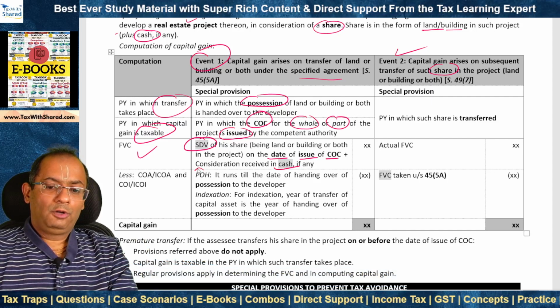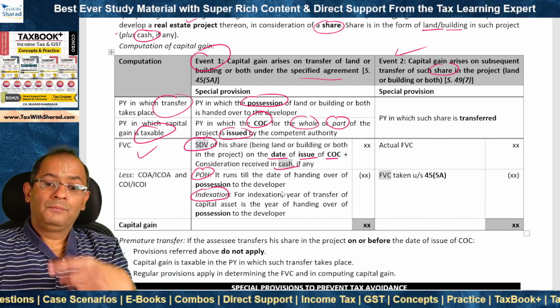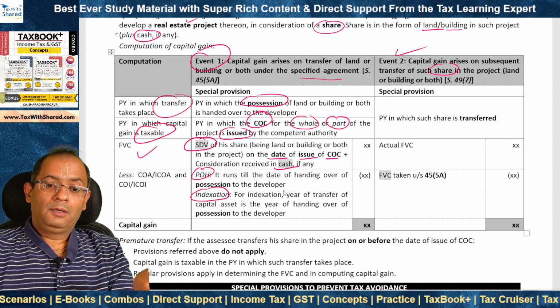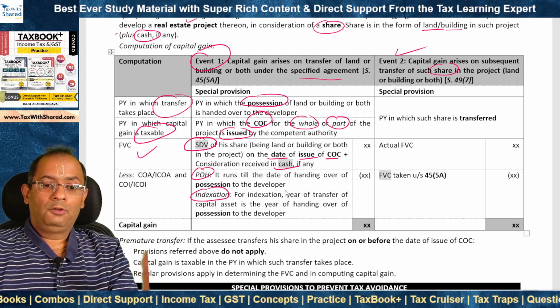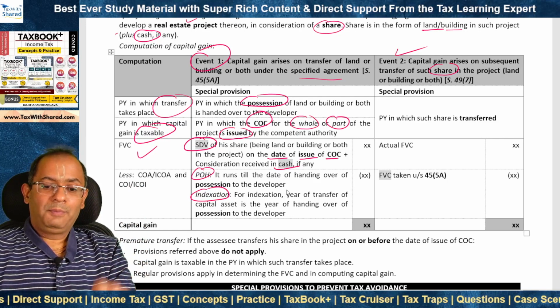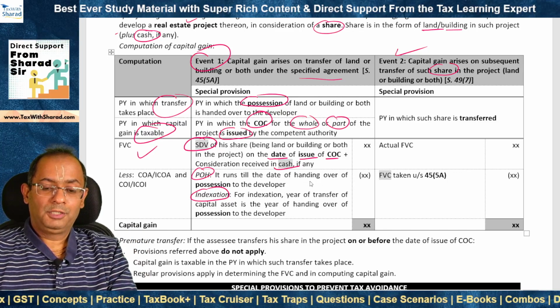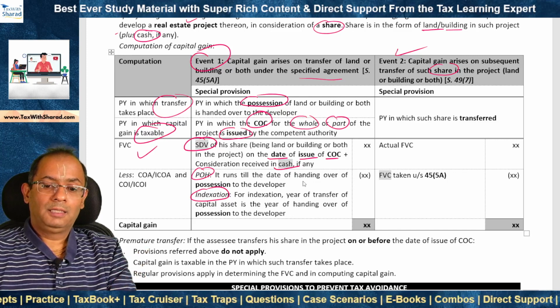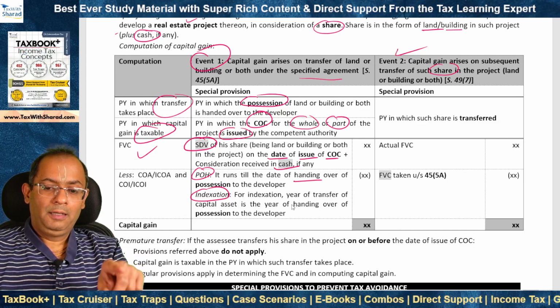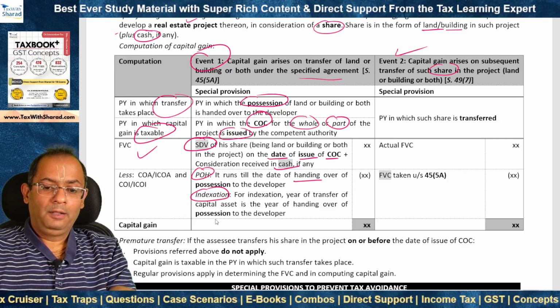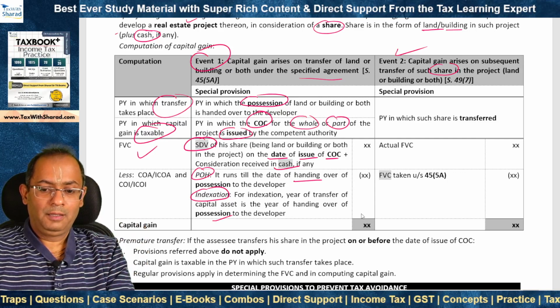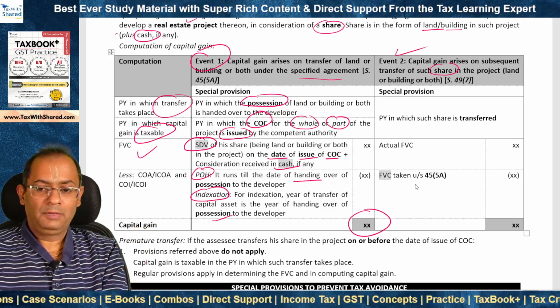As far as period of holding and indexation is concerned, that will be determined in the context of the date of transfer of the capital asset, which is what? As we noted above, the date of handing over of the possession. So period of holding runs till the date of handing over of possession, and indexation till the year of handing over of possession to the developer, and accordingly we determine the amount of capital gain.